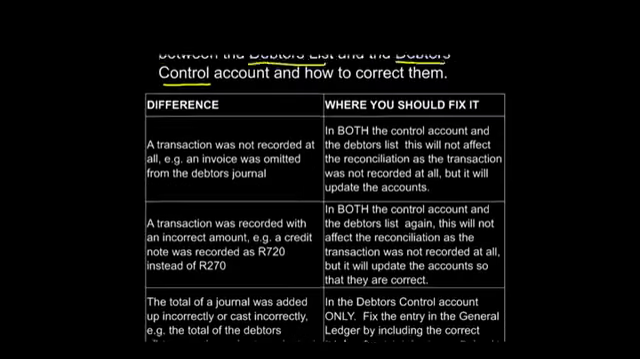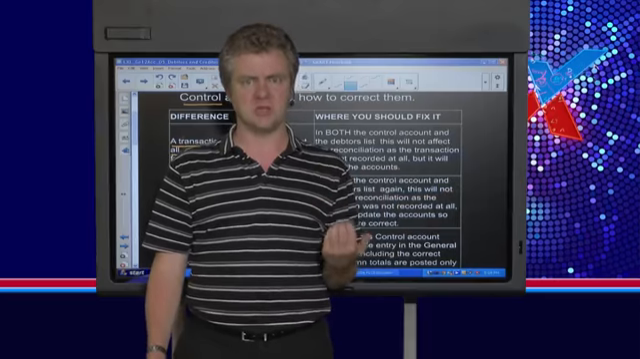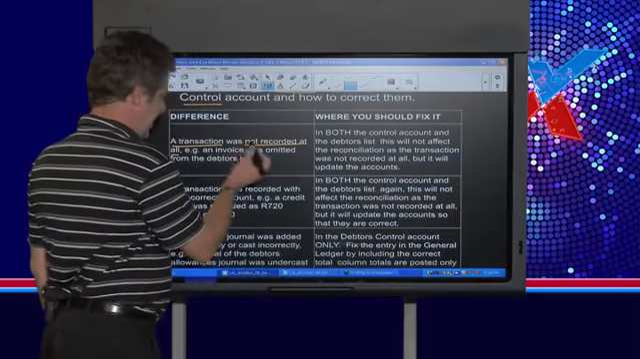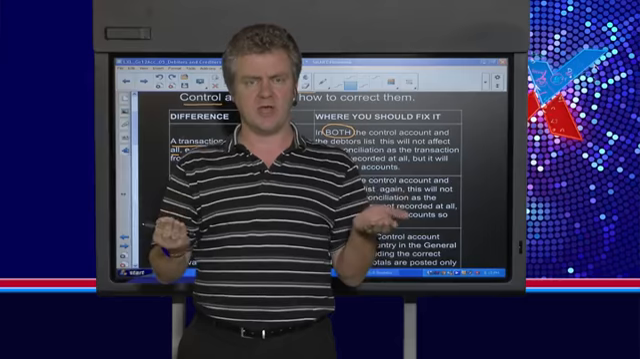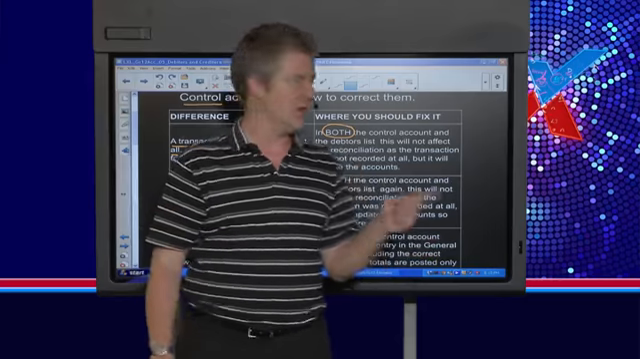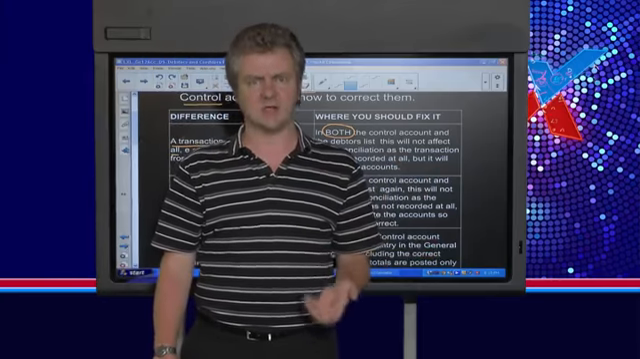So the first possible error that you could have made is if you've got a transaction which was not recorded at all. This is an adjustment where we just forgot to record a transaction, or some new information has come in about a transaction that I haven't recorded. If an invoice was omitted, that's going to affect both the debtors control account and the debtors list. So we're going to adjust the debtors control account by the correct amount in the T account, and we're also going to adjust the individual debtors account in the debtors ledger.